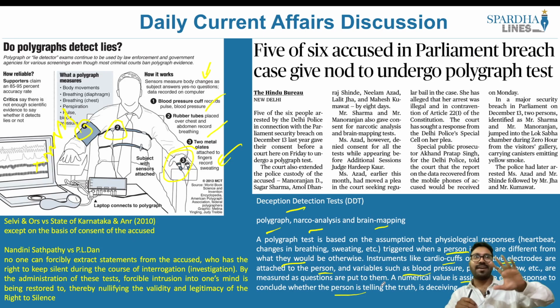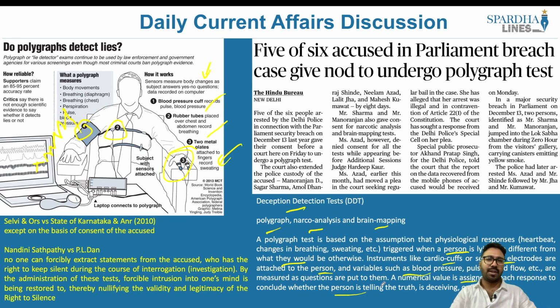Now the point is, we have to look into two parameters. One is the constitutional position, then we have to look at Supreme Court judgments, we will look at arguments in favor of it, and we will look at arguments against it. First is the constitutional position. What happens when it comes to the polygraph test? Let's say, for example, I am undergoing a polygraph test, so there will be all these electrodes put on me and everything else.